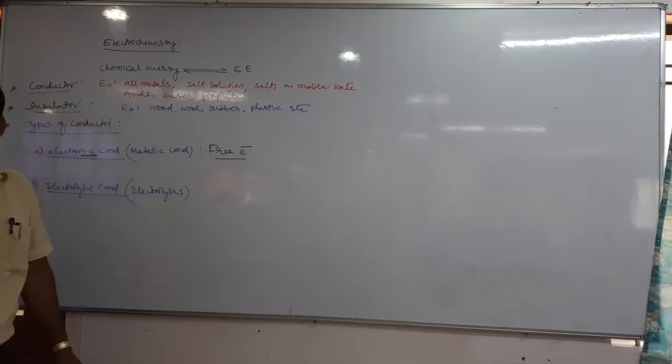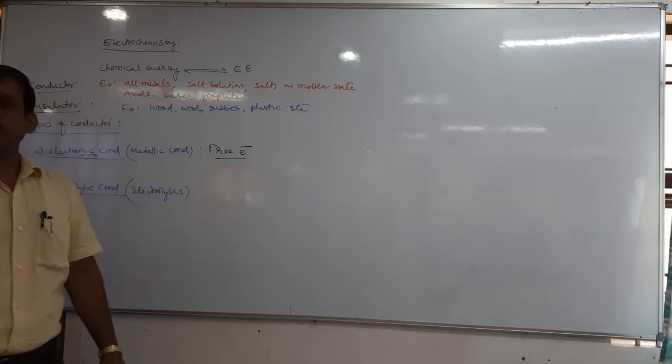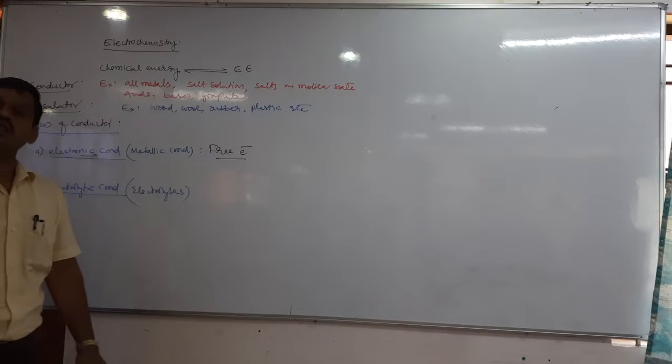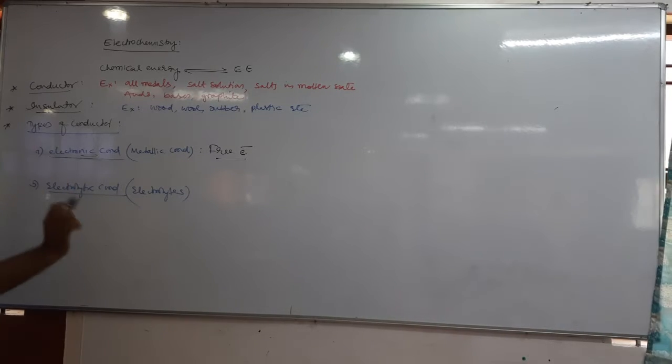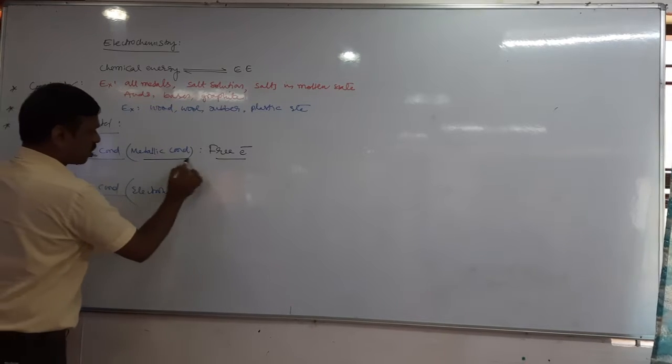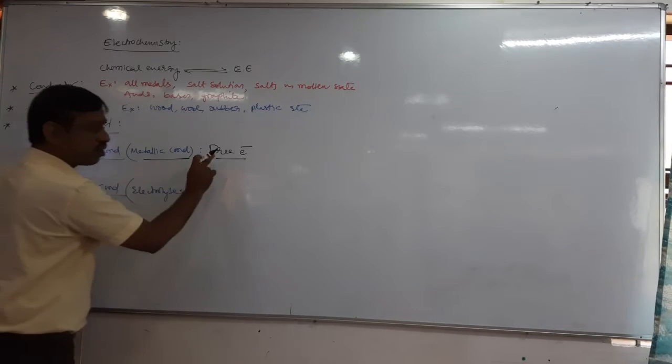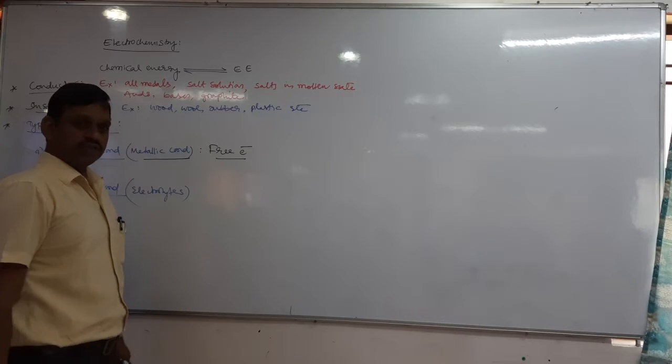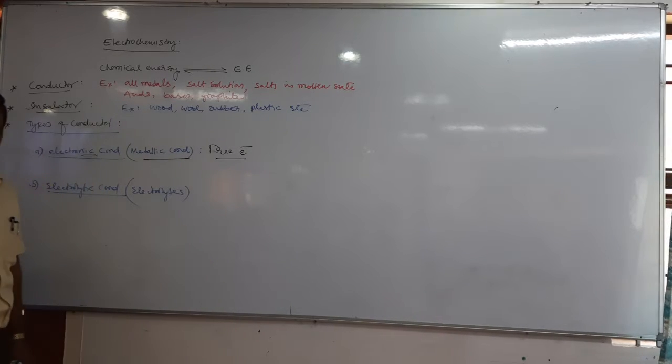Copper does not become iron, and iron does not become copper. There is no chemical reaction, that means without chemical change. So then, what is the definition of an electronic conductor? The substance which conducts the electric current by the movement of free electrons without chemical change is an electronic conductor.